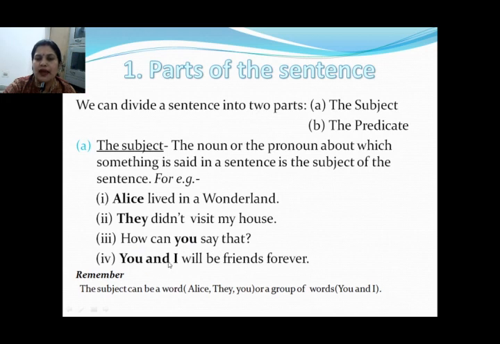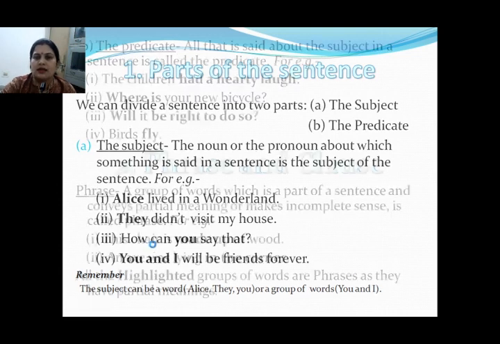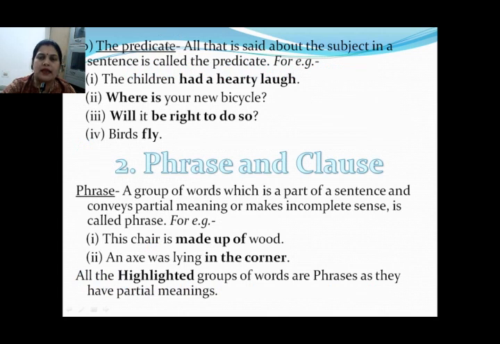Here, you and I. So, just remember that the subject can be one word, as in these three sentences: Alice, they, you. One word is there, the subject. And here in the fourth sentence, you and I means a group of words. Group of words, 1, 2, 3. So, this is the subject. Now, next is the predicate.